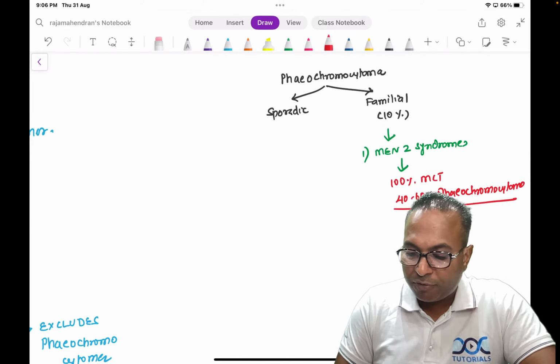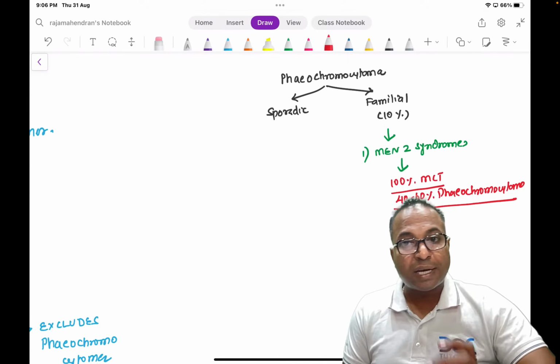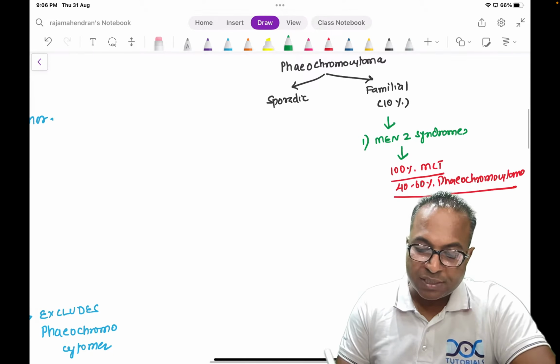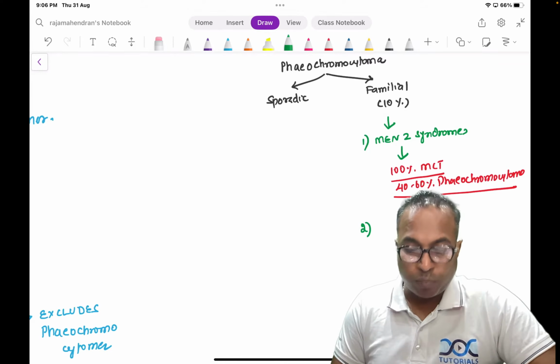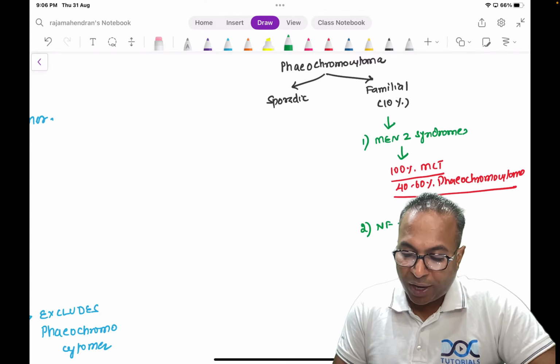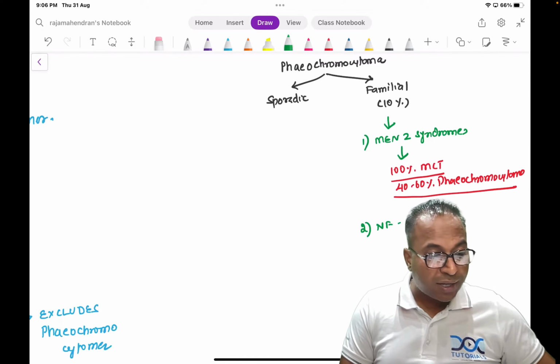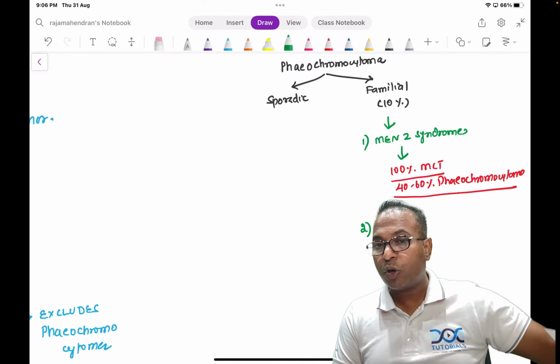His father died of medullary cancer thyroid probably. So that is a classical clue point. So that is suggestive of men 2 syndromes. Number 2, what are other syndromes? Neurofibroma 1. So please remember what are the other syndromes associated with phaeochromocytoma.